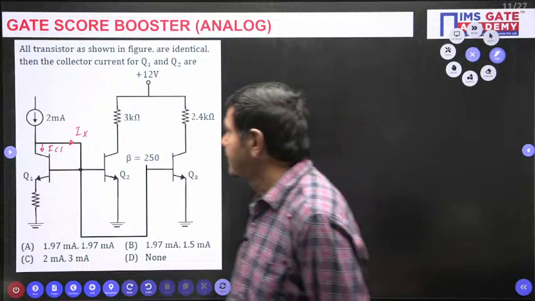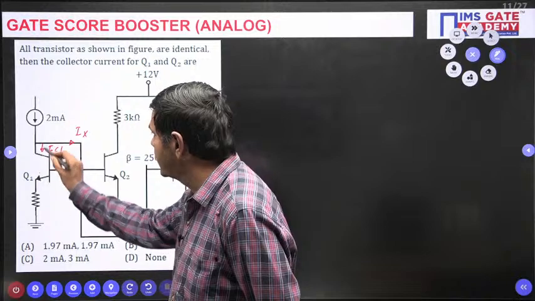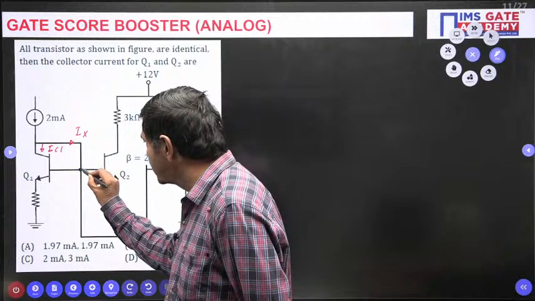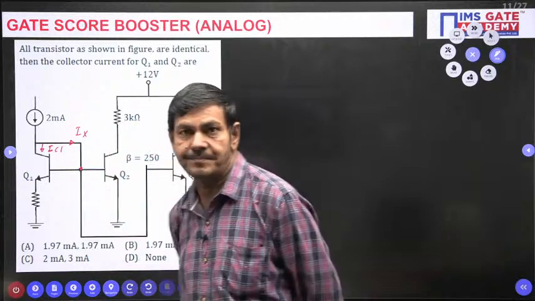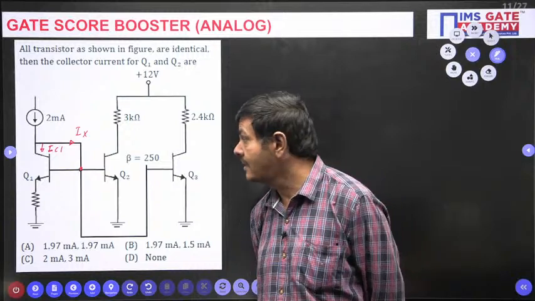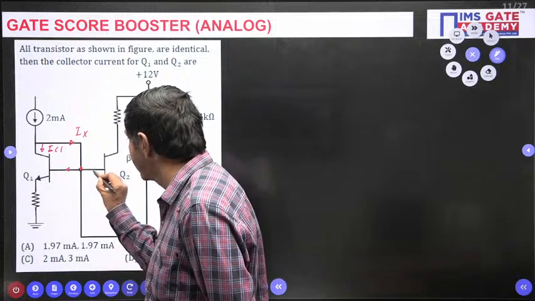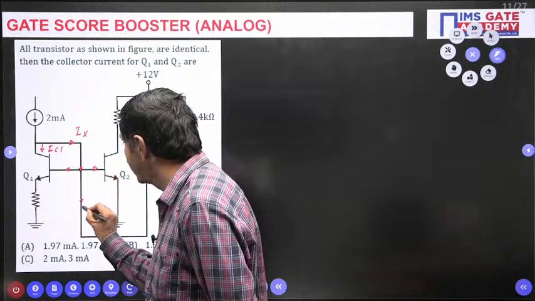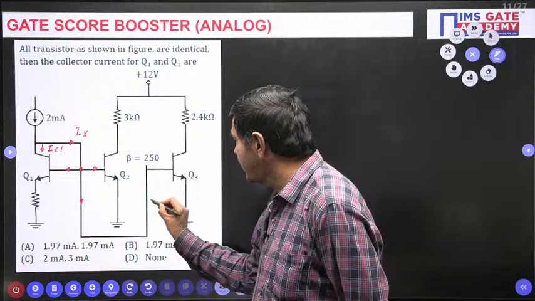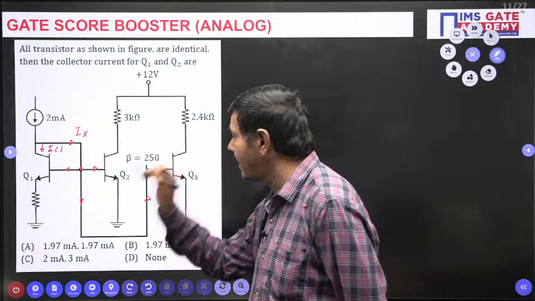That means this 2 milliamperes is divided here. One is IC1, the other current is IX. After reaching this junction, this IX is divided. In how many parts is it divided? In 3 parts. One is this current, the second is this, the third is this. This current will flow this side and finally reaches the base side. This is nothing but the base current of the third transistor.